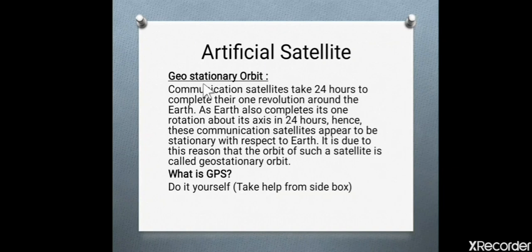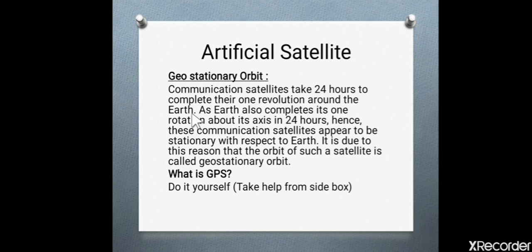Geostationary orbit. What is geostationary satellite? It is also called communication satellites, which are used for the purpose of communication. Communication satellites take 24 hours to complete their one revolution around the earth, as earth also completes its one rotation about its own axis in 24 hours.